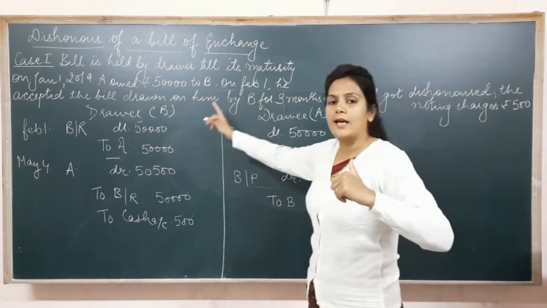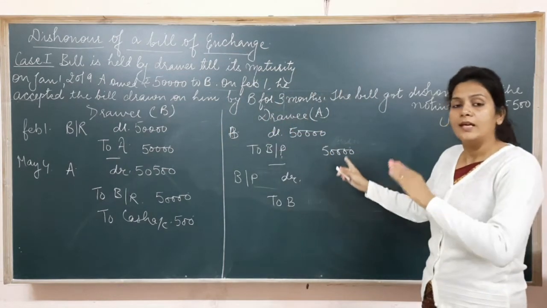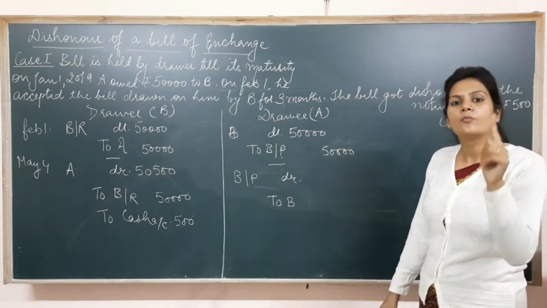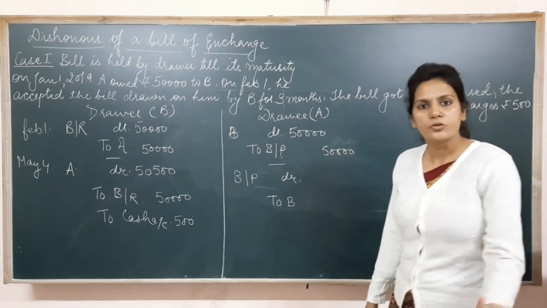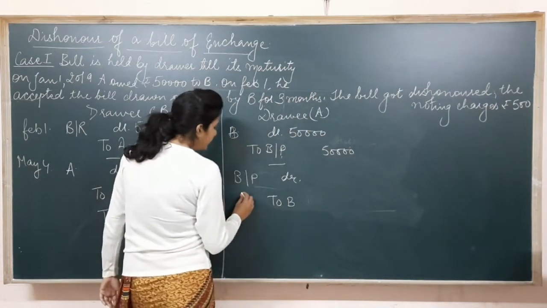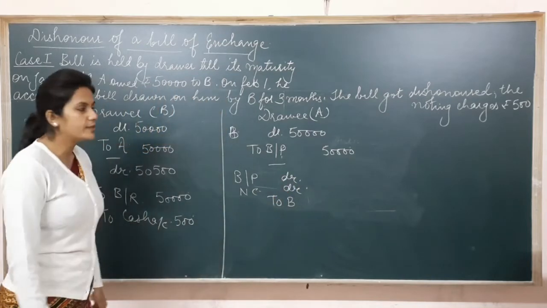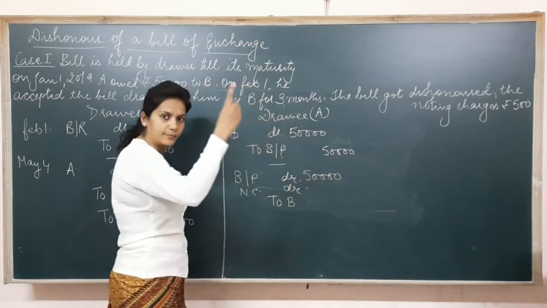Just the point is it has been paid by B, which ultimately will be recovered from A. He has not paid it yet. He will pay this 500 rupees later on. So I'm going to show this 500 rupees as an expense in the books of the drawee. So here I'm going to debit noting charges. It means now A will pay rupees 50,000, and will pay the rest later.